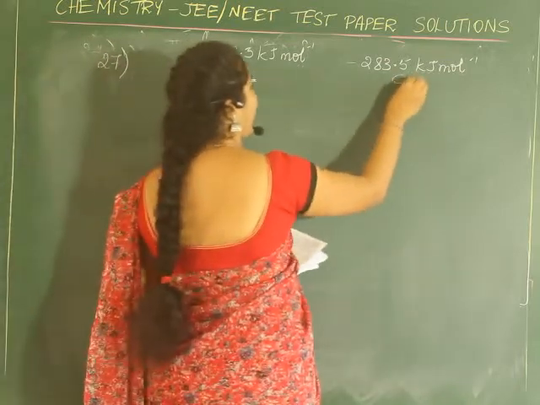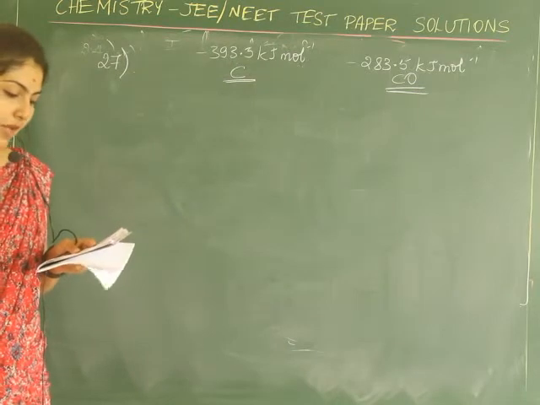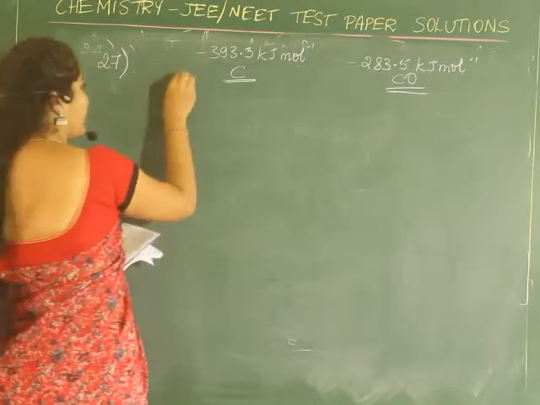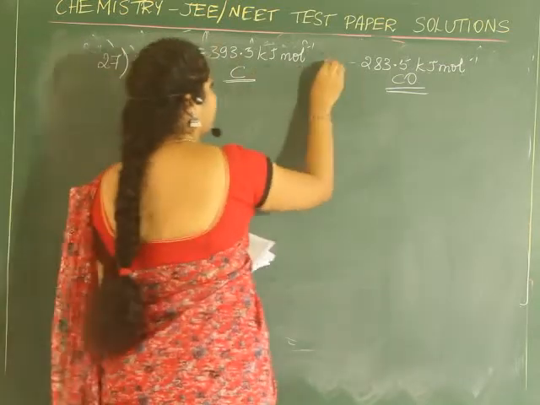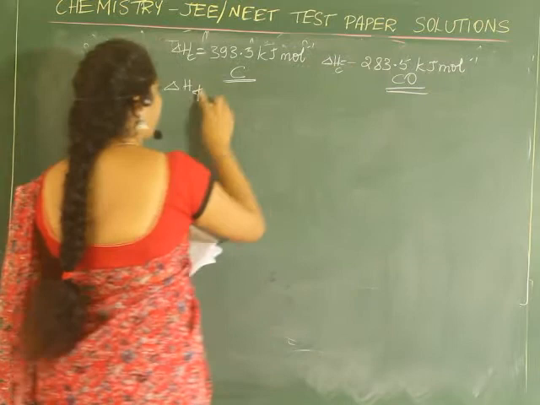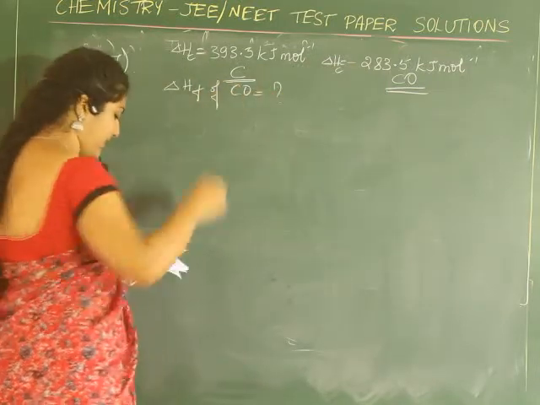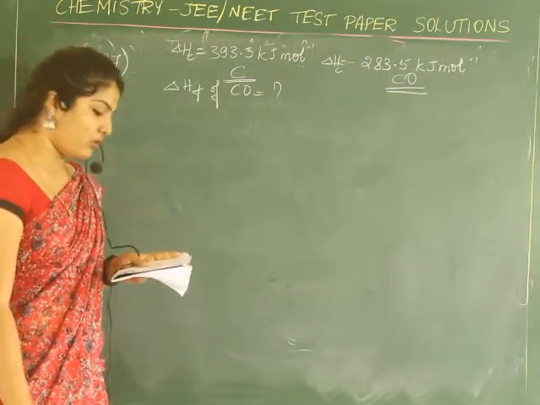This is heat of combustion for carbon monoxide that is given. And they have asked the heat of formation of carbon monoxide, per mole, is what you have to find.